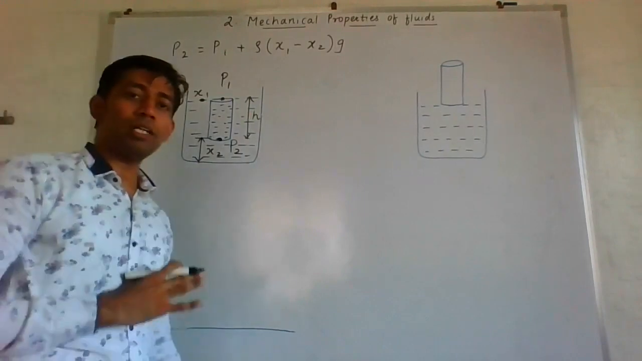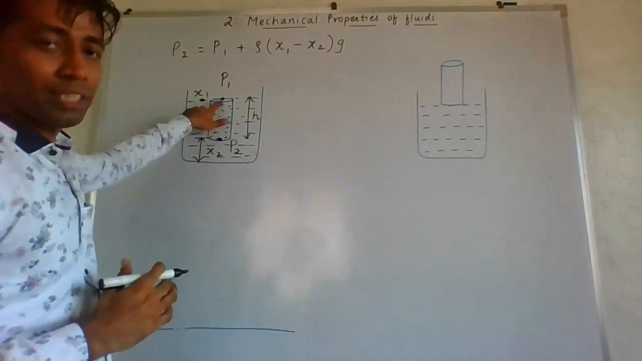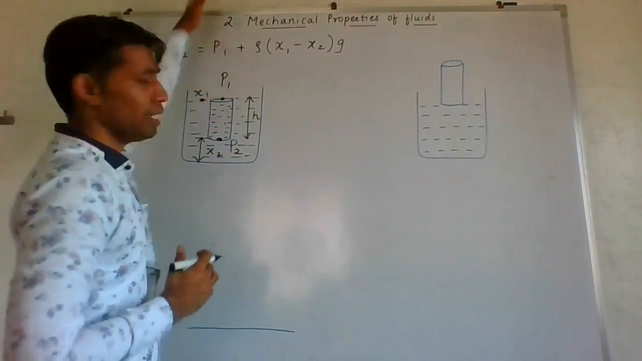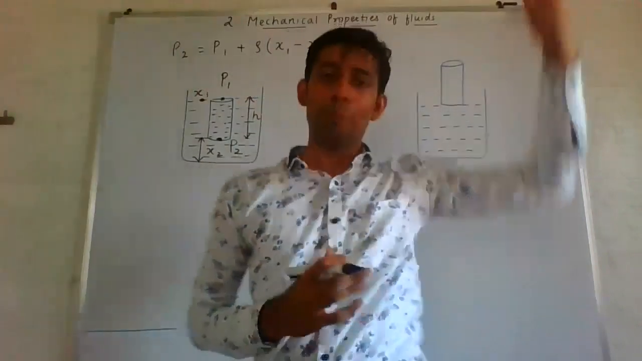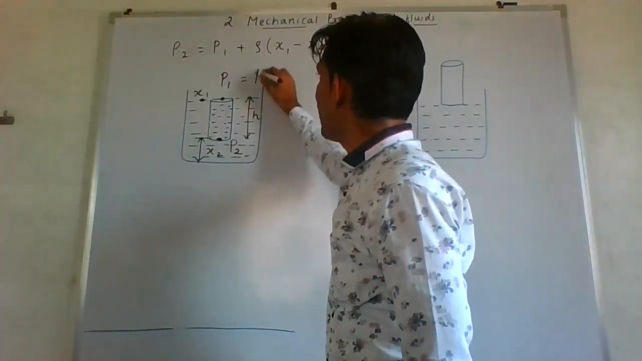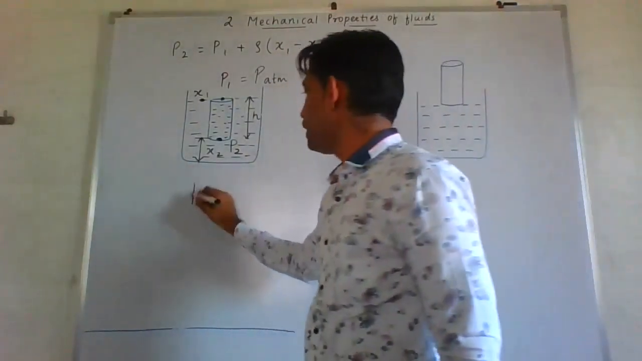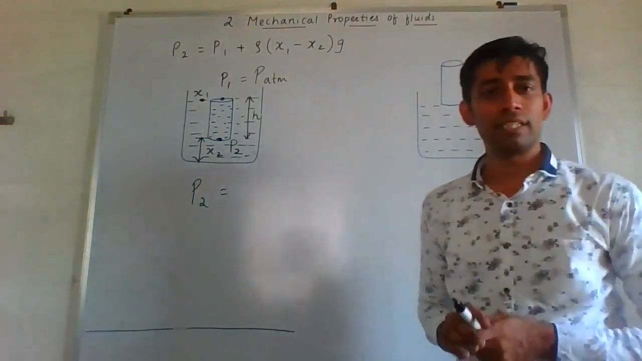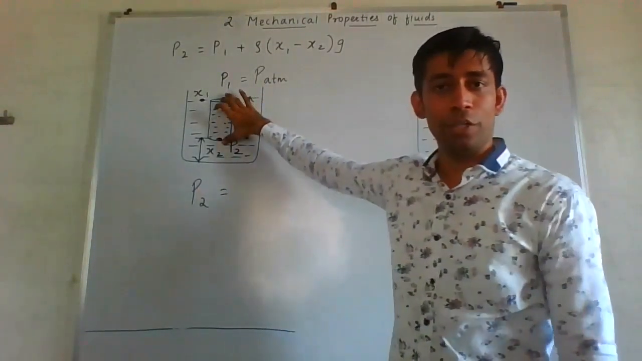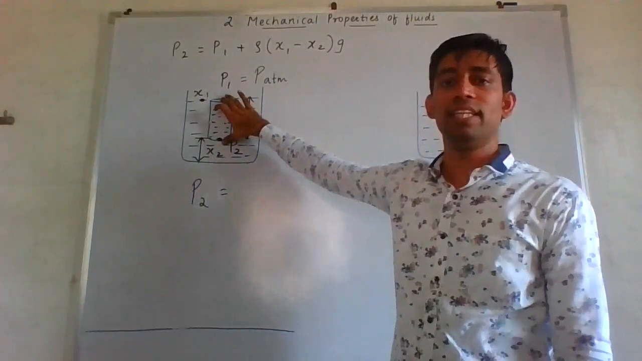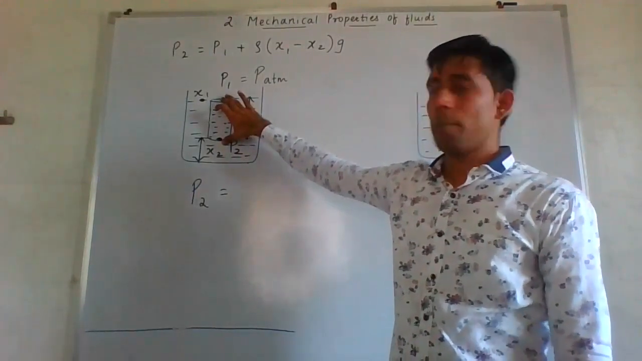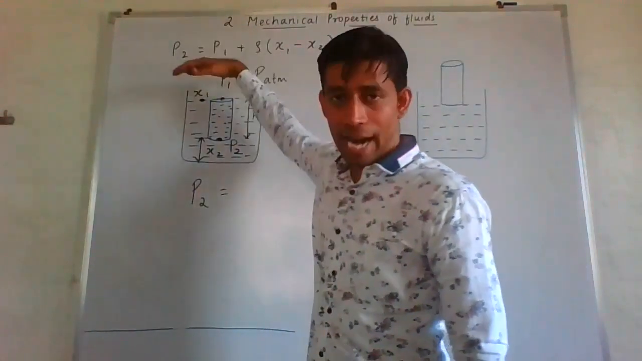Okay, so you got all the terms. And let me tell you about this point. We have nothing but atmosphere. So P1 can also be written as P atmosphere. So if I want to find P2, what will I have to consider? Simple. The pressure due to this liquid column in the cylinder plus the pressure due to this atmosphere.